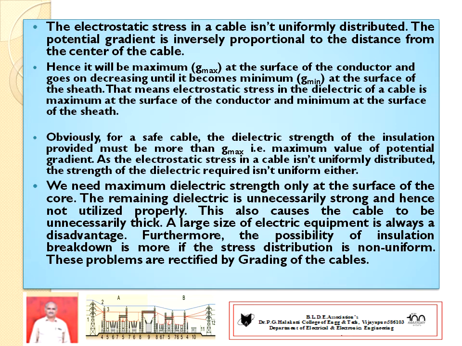As the distance goes on increasing, the potential gradient goes on decreasing, and when it finally reaches the sheath diameter capital D, the potential gradient is lowest. It is already well known.